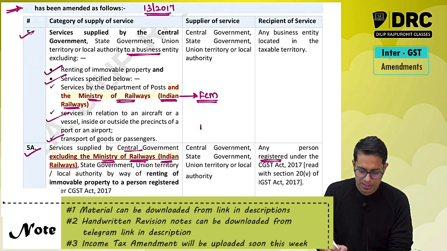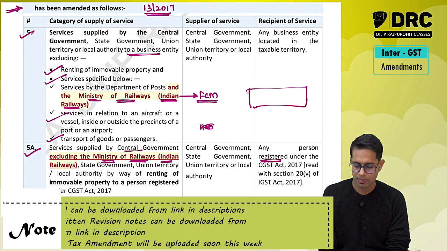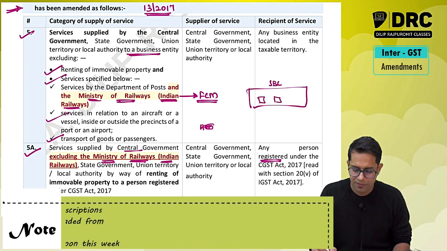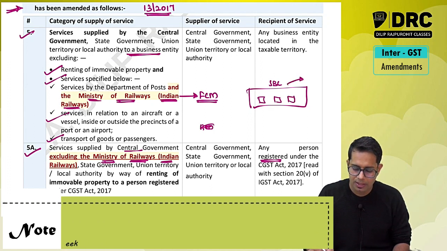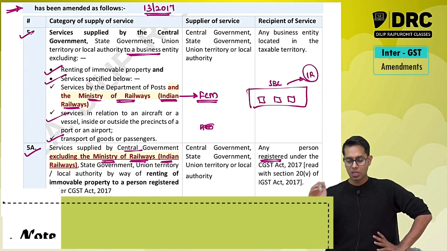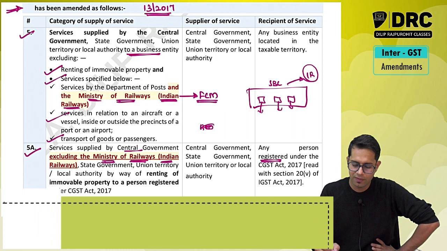But however, say for example, this is Bangalore railway station. Bangalore railway station has different shops. Who is owning this, sir? This is owned by Indian Railways. All these shops are owned by Indian Railways. So now they are giving these shops on rent. Who is giving? Indian Railways is giving the shops on rent.